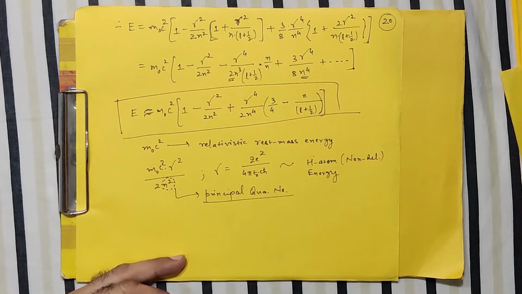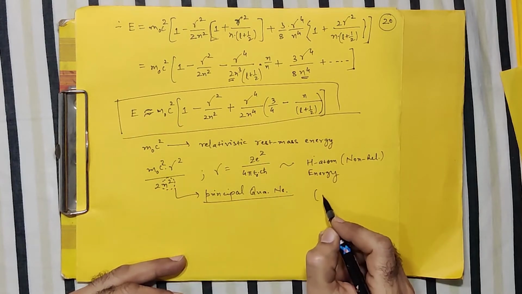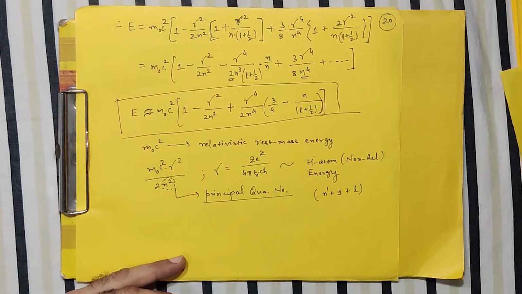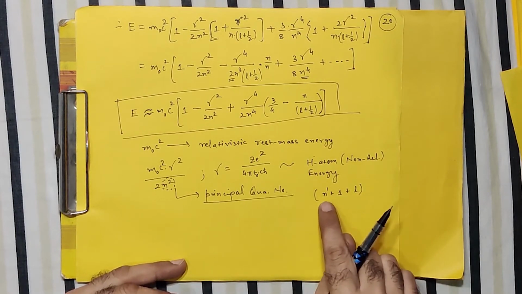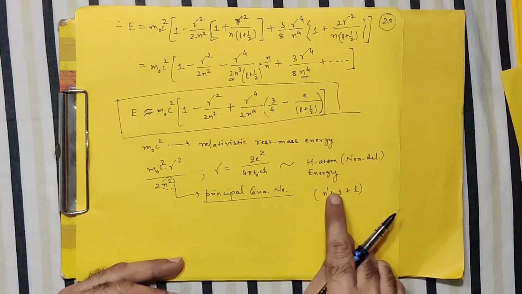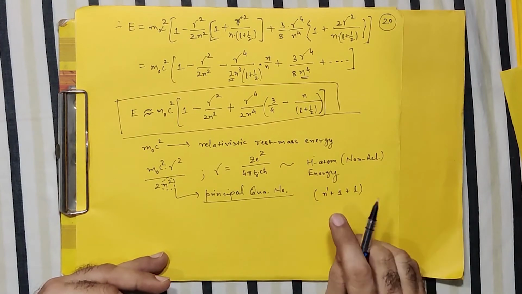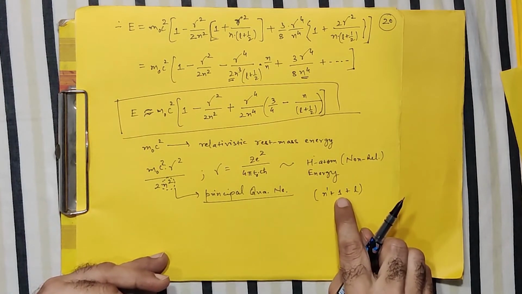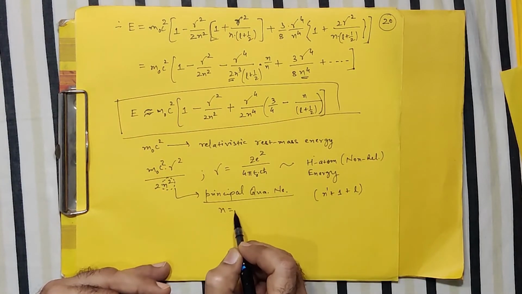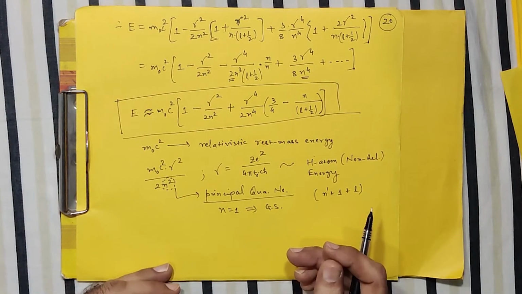And you know that n comes because, if you remember, it is something like n dash plus 1 plus L. Correct? So basically, all these physical quantities n dash and L are integers. So your principal quantum number is an integer. And the lowest possible value is L equals 0 and n dash is also 0, so n is 1. So n equal to 1 corresponds to the ground state. When n is 1, it represents the ground state. N is 2, it is the first excited state, and so on and so forth.